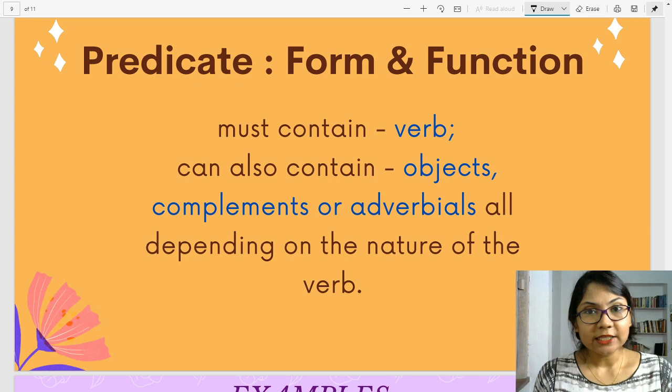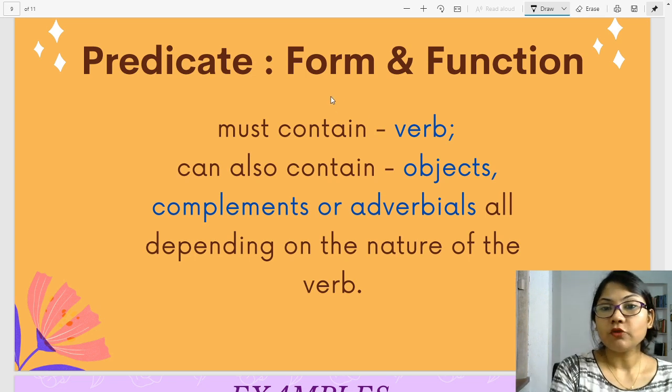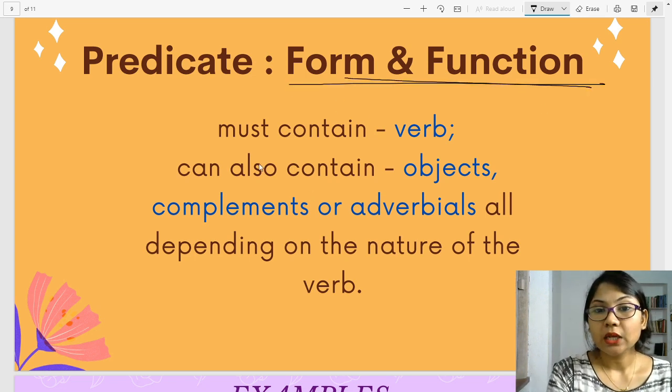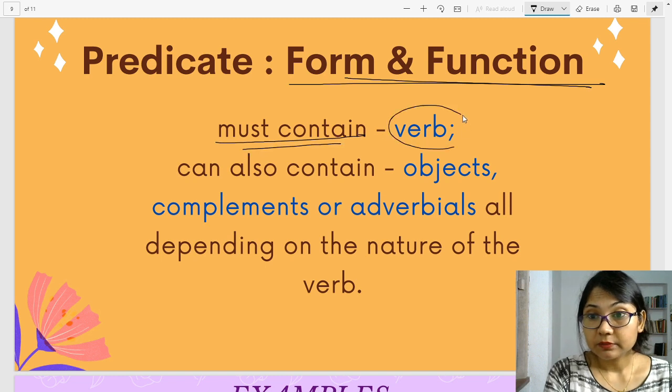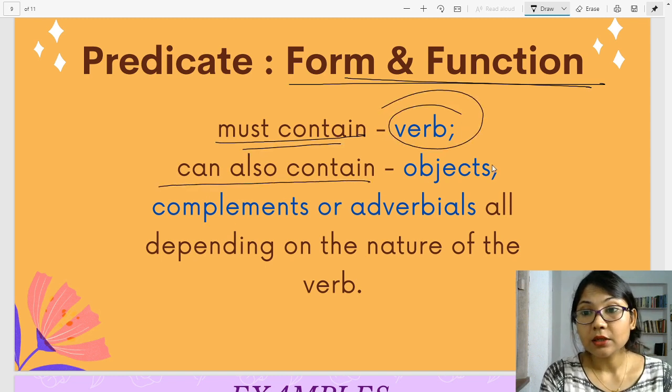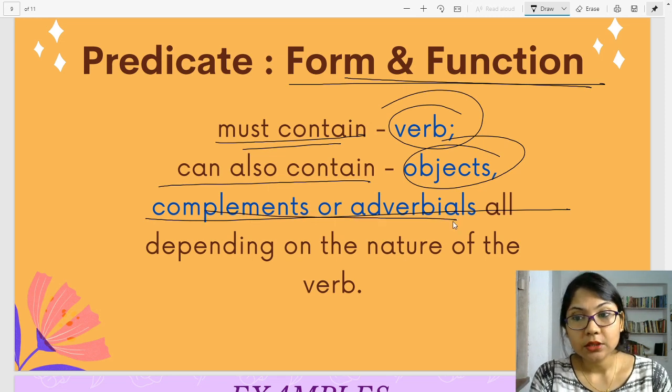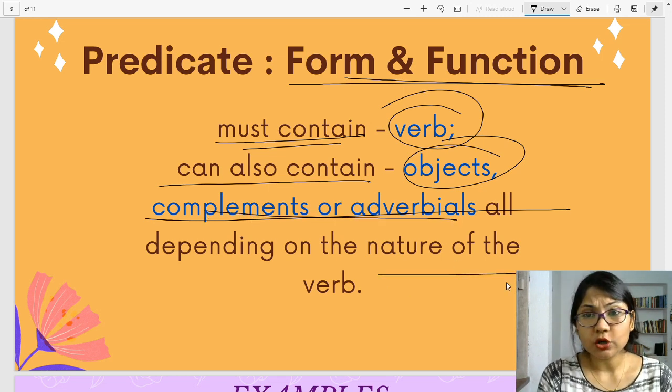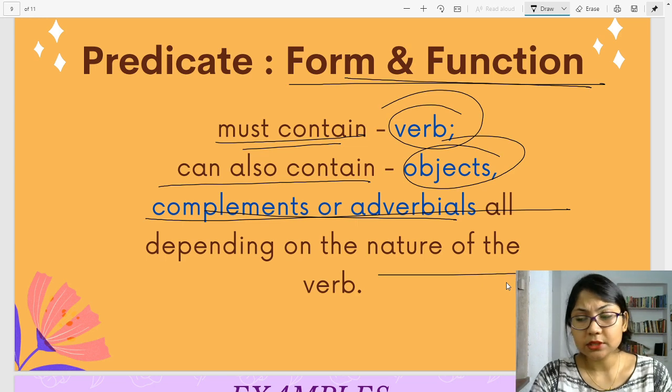Okay, let's move on to the predicate part. The form and the function of the predicate. It must contain the verb. It can also contain objects, complements or adverbials, all depending on the nature of the verb. Let's look at the examples to get a clear picture.